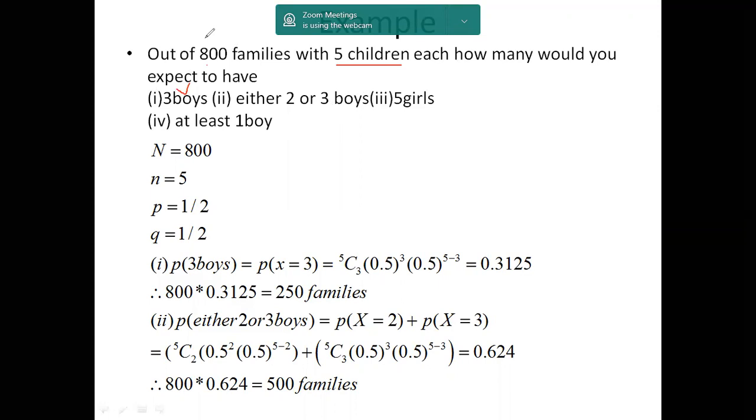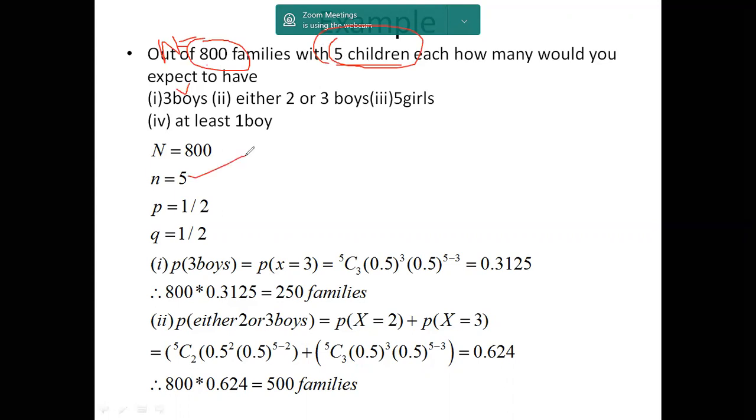Here 800 families indicates the total frequency or total number, which is indicated as capital N. These questions relate to 5 children, for example the probability of getting 3 boys out of 5 children, and the probability of 2 or 3 boys out of 5 children. So here the number of trials is 5, so we take small n equals 5.